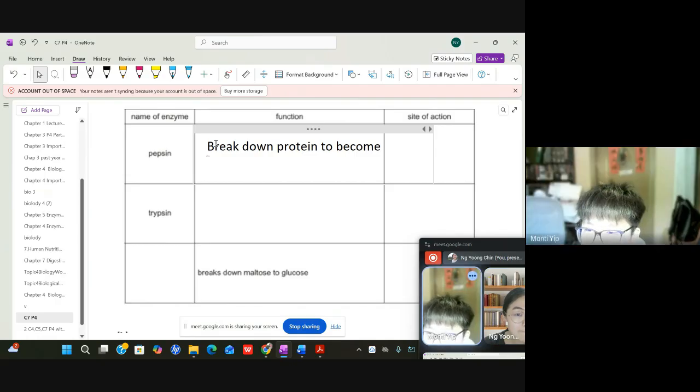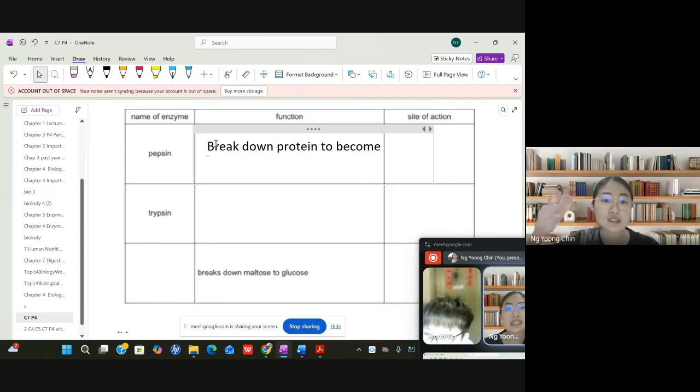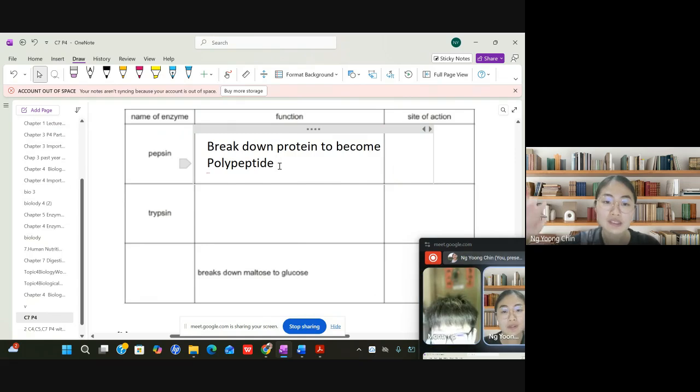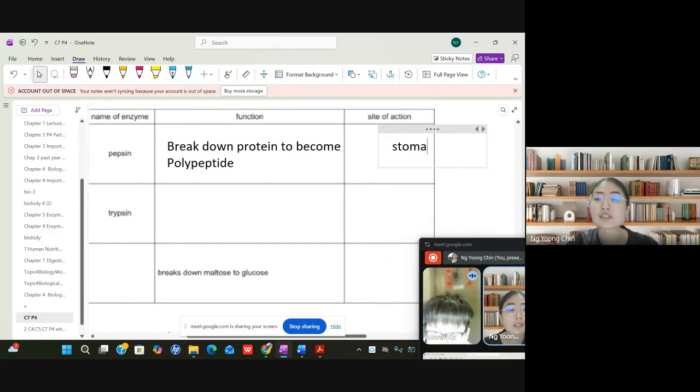Amino acids? Not yet. Amino acids will form in the small intestine. Protein will become polypeptide or peptide first. Pepsin happens at the stomach, so the site of action will be the stomach.